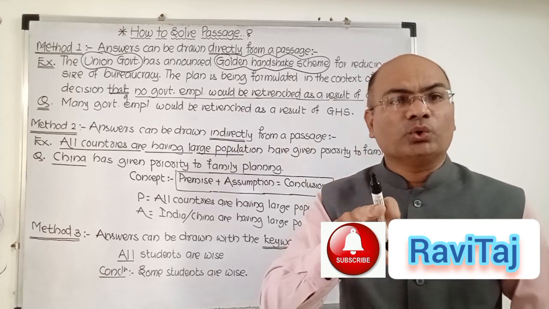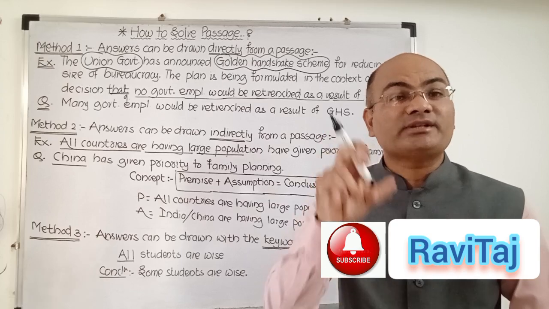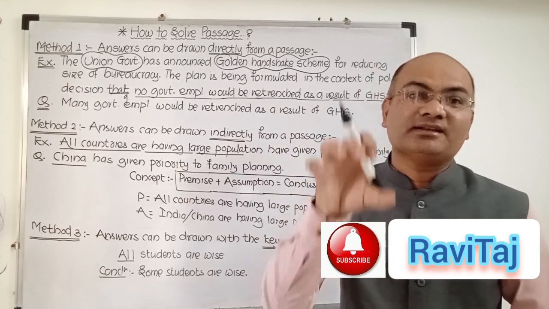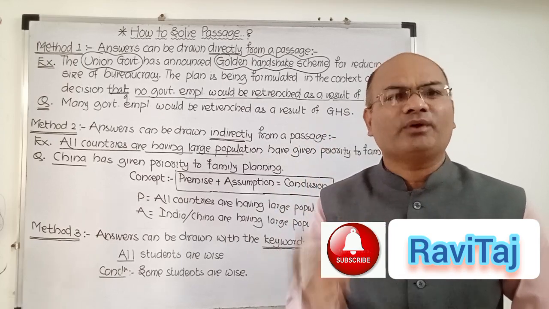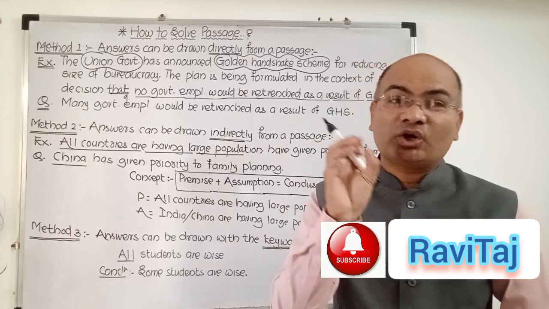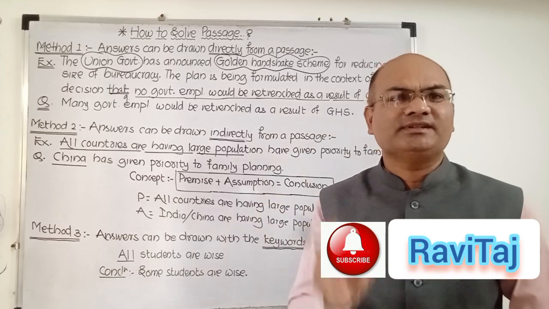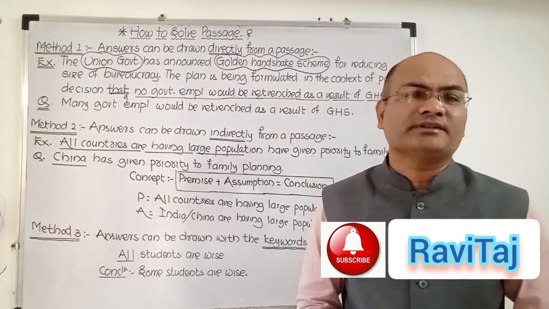Then suppose no is having parallel keywords. The parallel keywords for no are not a single, none, no one. Means you have to understand, my dear friends, if I am saying not a single student is present, accordingly we can safely conclude no student is present. Means these are the keywords we should remember when we are solving the passage.